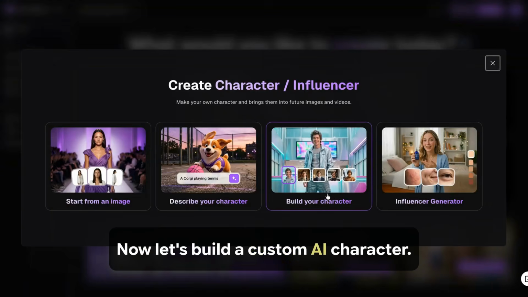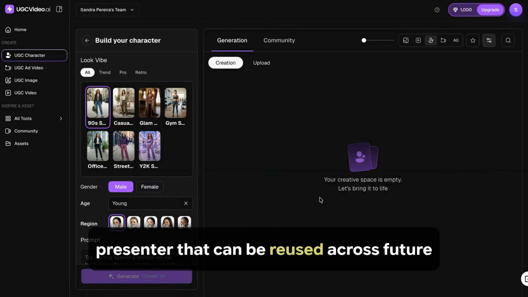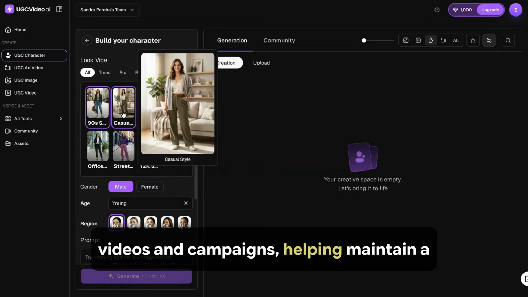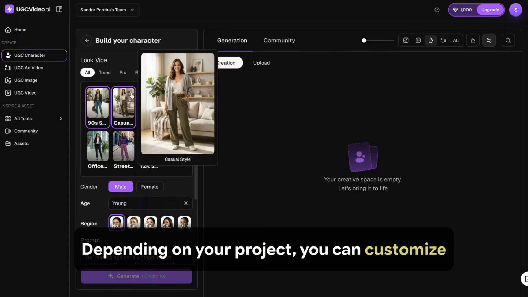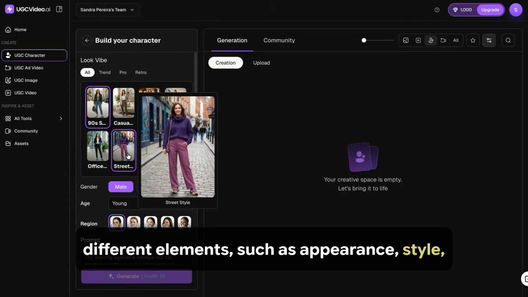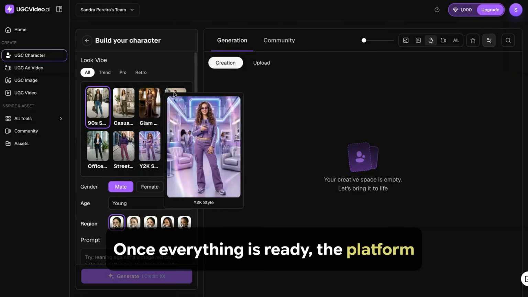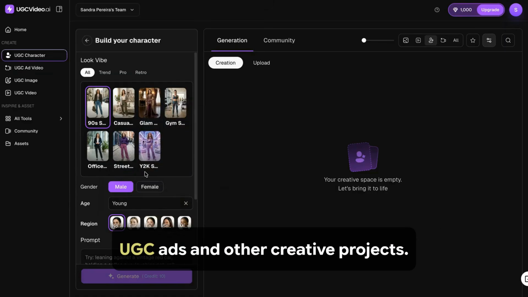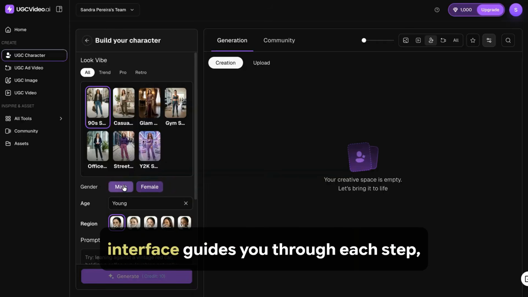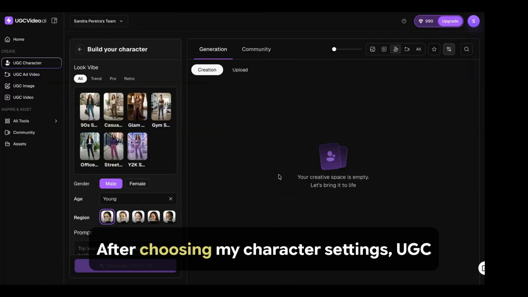Now let's build a custom AI character. This feature lets you create a unique digital presenter that can be reused across future videos and campaigns, helping maintain a consistent style and brand identity. Depending on your project, you can customize different elements, such as appearance, style, and other available settings to better match your content. Once everything is ready, the platform generates the character using AI, making it available for use in talking videos, UGC ads, and other creative projects. The process is straightforward, and the interface guides you through each step, making it easy even for beginners. After choosing my character settings,